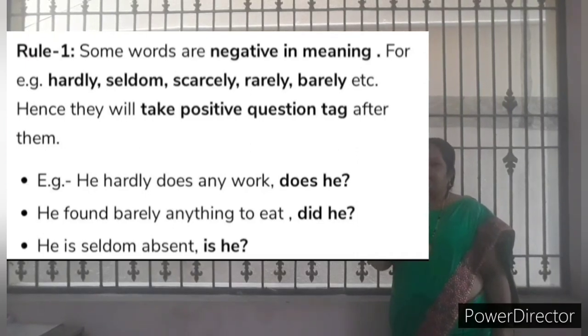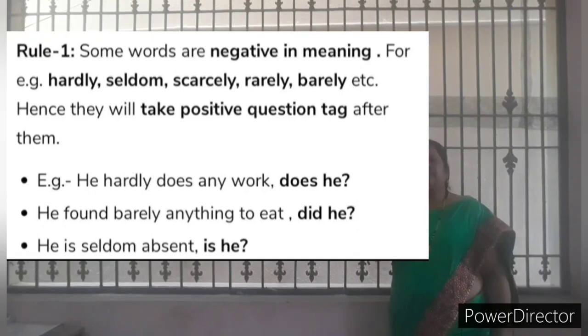Here no auxiliary verb is given, but found is in the past tense. So what will the answer be? Did. So did plus the pronoun, that is he. So: he found barely anything to eat, did he? Is it clear?